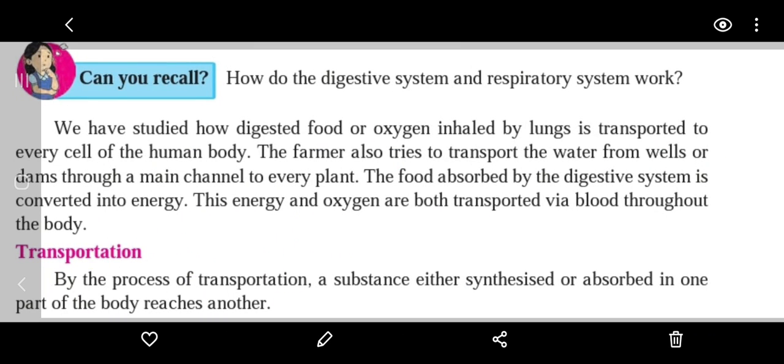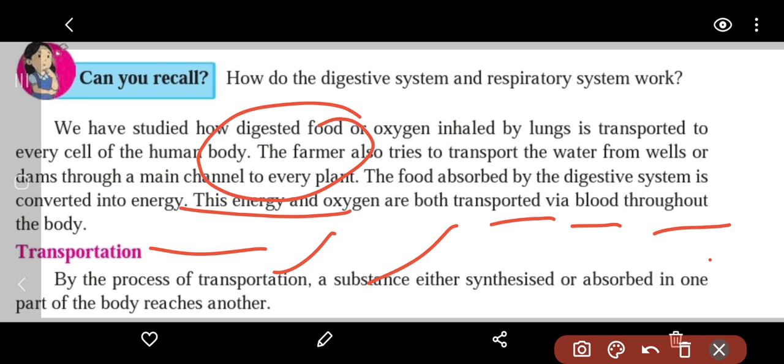here is a question for you: how do the digestive system and respiratory system work? Living beings and non-living beings are distinguished on the basis of the processes taking place in living organisms. No such processes are found in non-living things, but living things are identified by the processes taking place in them, and those processes are called life processes.